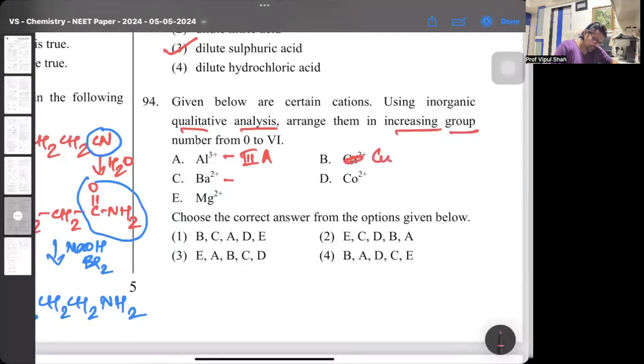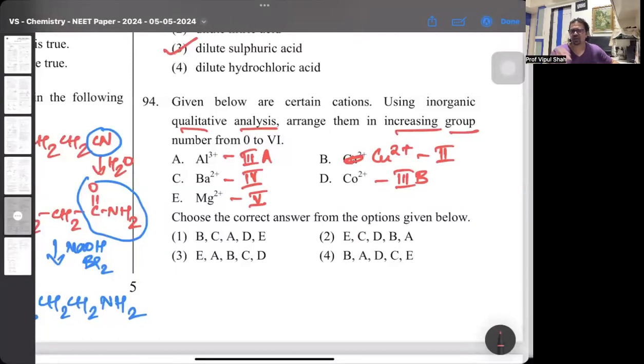This part is cupric. So copper precipitates in group 2. Barium precipitates in group 4. Cobalt precipitates in group 3B, because group 3 has group 3 and 3B. And magnesium precipitates in group 5.